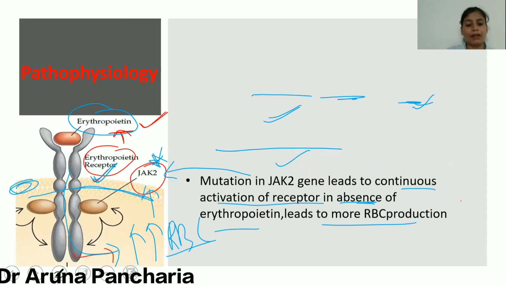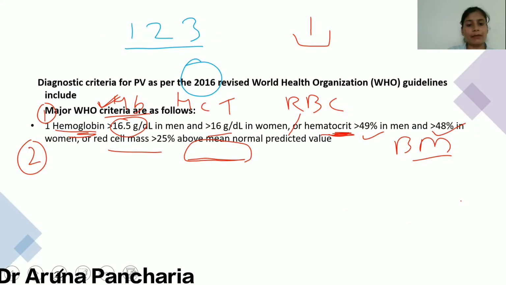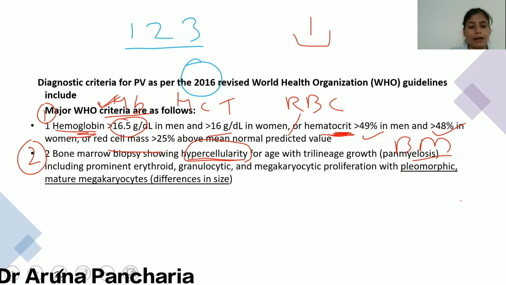So what kind of hypercellularity is there in the bone marrow? Trilineage growth or panmyelosis, including erythroid, granulocytic or megakaryocytic proliferation. And the important thing about the megakaryocyte in this case is pleomorphic megakaryocyte.